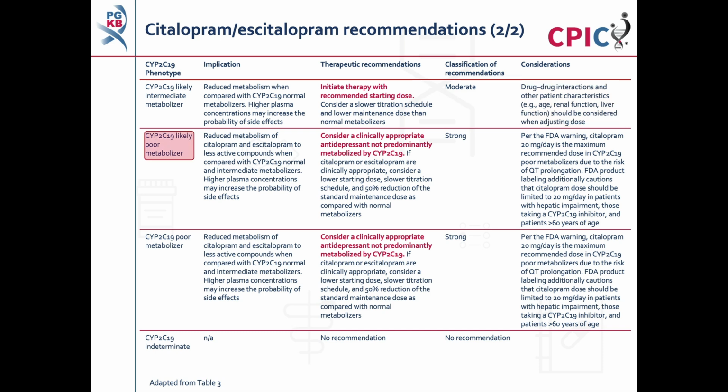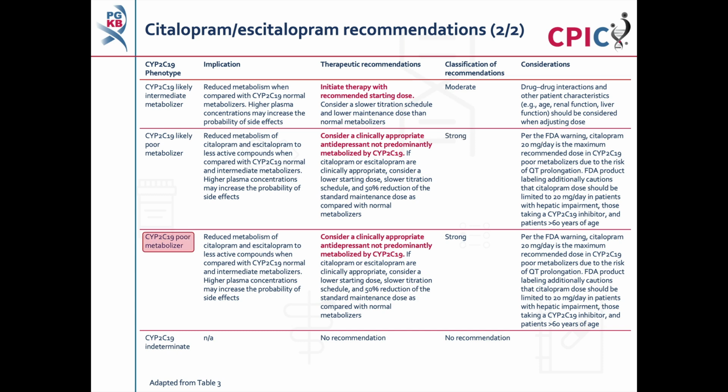Patients with a CYP2C19 likely poor metabolizer phenotype will have reduced metabolism of citalopram or escitalopram as compared to normal metabolizers. This may increase the probability of side effects due to increased plasma concentrations of citalopram or escitalopram. A clinically appropriate antidepressant that is not predominantly metabolized by CYP2C19 should be considered. If citalopram or escitalopram are clinically appropriate, consider a lower starting dose, slower titration schedule, and a 50% reduction in the recommended maintenance dose. This is a strong recommendation.